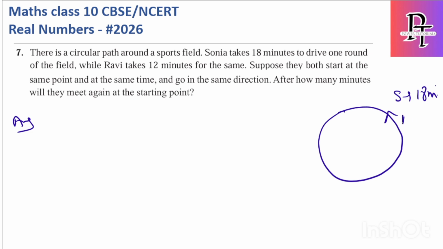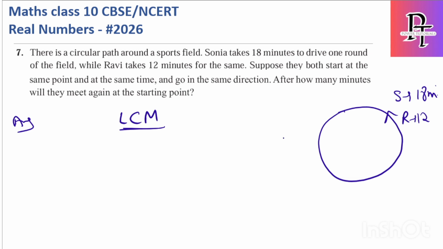Ravi takes 12 minutes. Suppose they both start at the same point at the same time and go in the same direction. After how many minutes will they again meet at the same point? To solve these types of questions, you have to find the LCM.